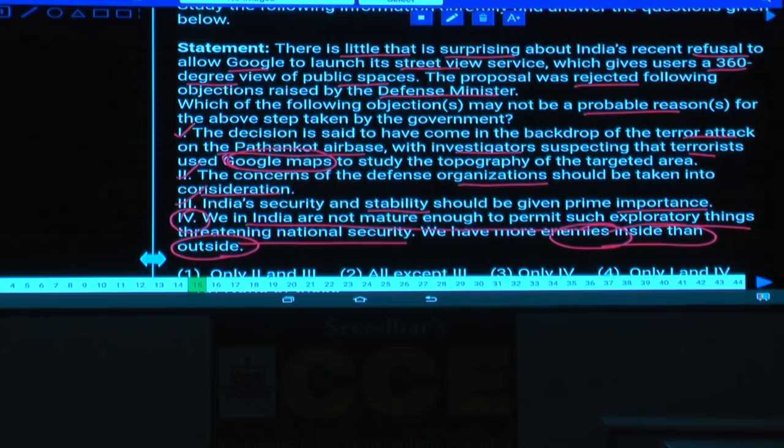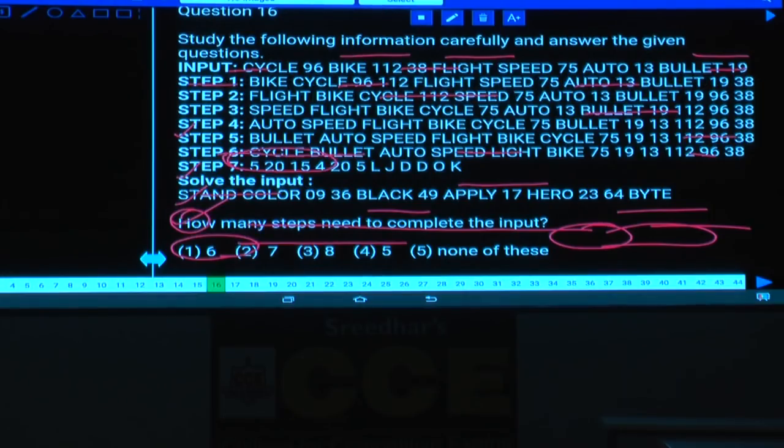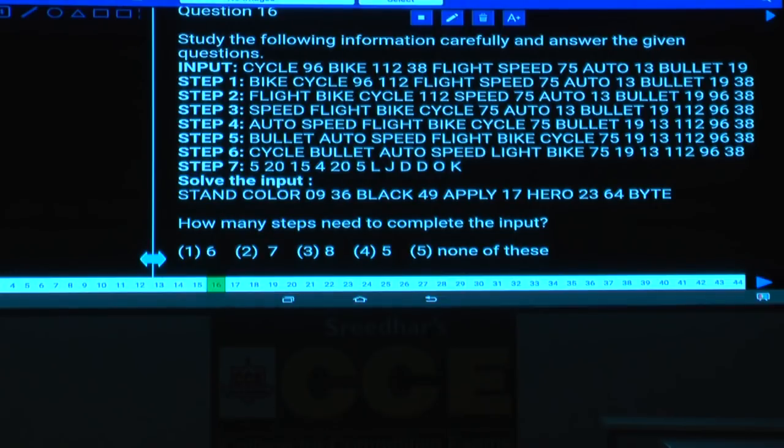But here, we do not have any information whether the number of enemies inside the country is more than that. Hence, this cannot be the reason at all. Just because more enemies are there within the country, we cannot ask the Google people not to launch this. Isn't it? Hence, what is your answer here? Only 4 is the answer. Then question number 16 to 20, as input and output.